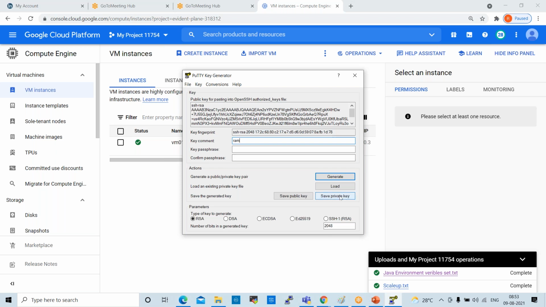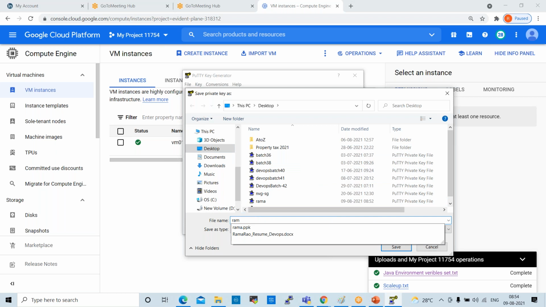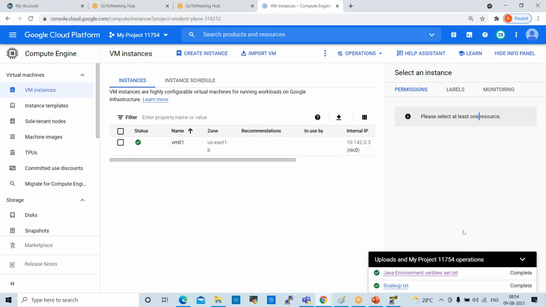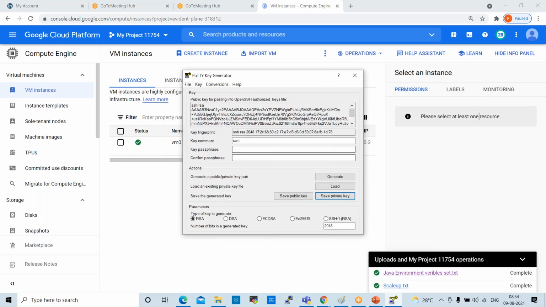Click on save private key. Where you want to save, you can select desktop or somewhere. Save. You can copy this key.